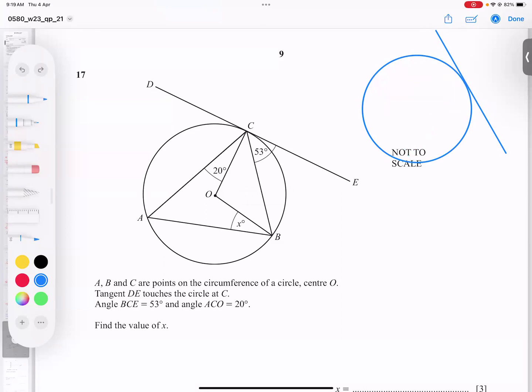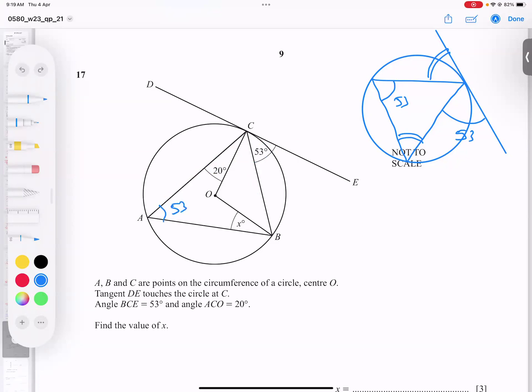So this angle is actually equal to this angle, and this angle is equal to this angle. If this is 53, then this is 53, and in this triangle you can see this is 53 automatically.